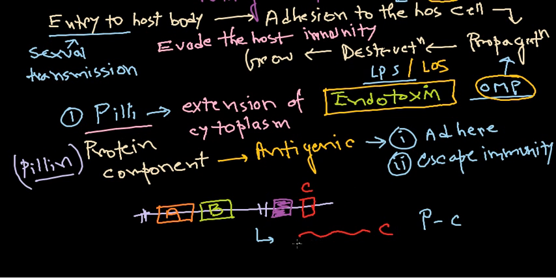Now, say our host immune defense recognizes protein C as coming from outside, and starts to make antibodies against it. They can switch antibodies to specifically bind with this protein C and start to kill this bacteria via the complement activation pathway, right?